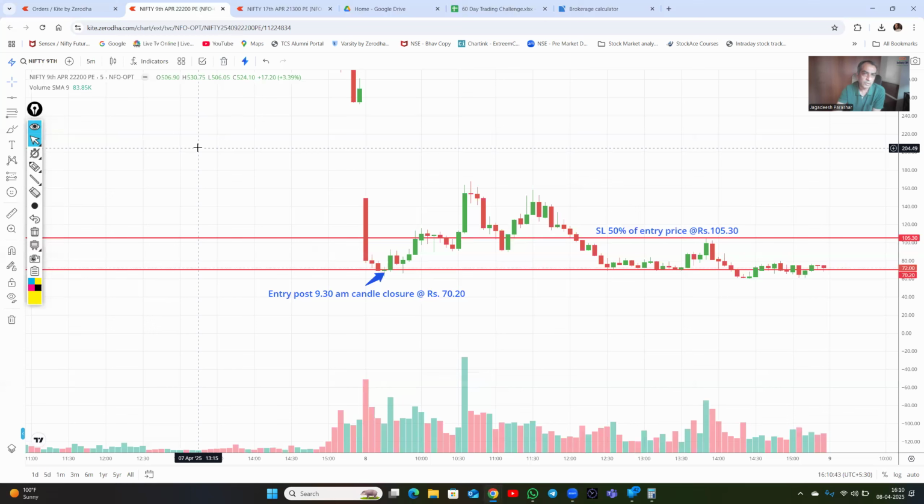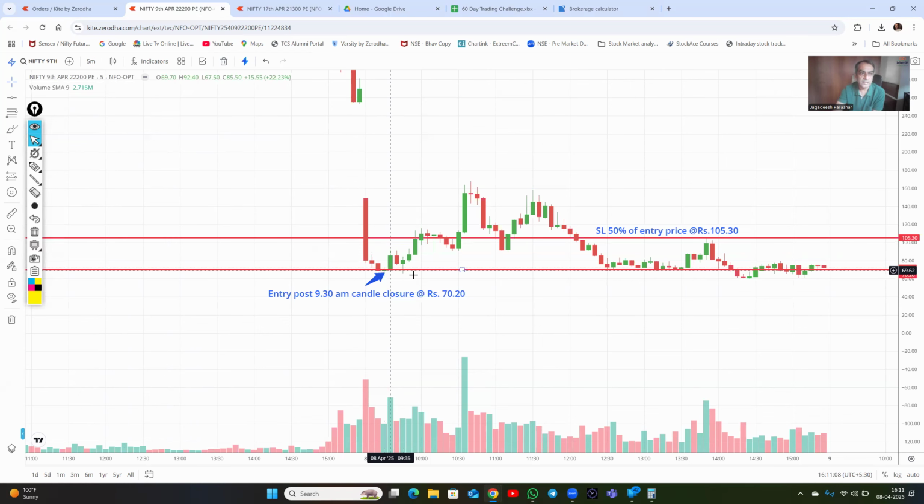Generally, depending on the market scenario and the premium values, our rule says that on the day prior to expiry and on the expiry day, we trade the next week instrument, not the current week instrument. But here, by mistake, we took the current week selection.